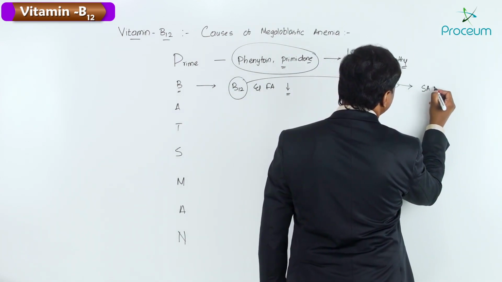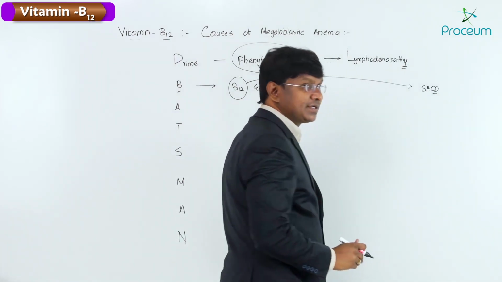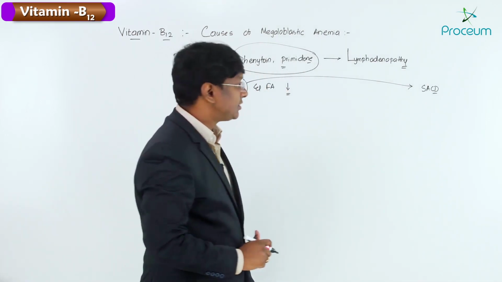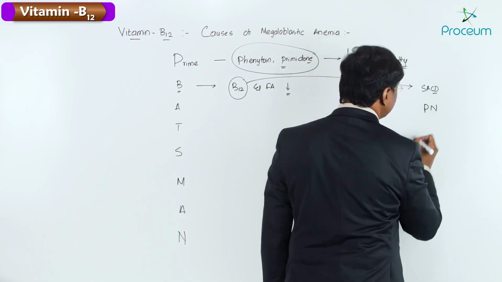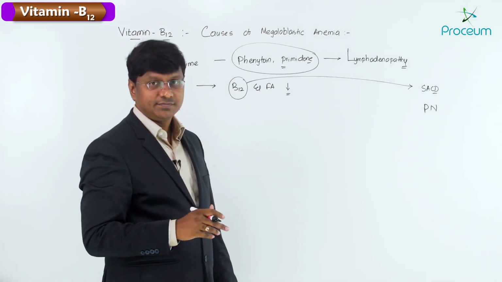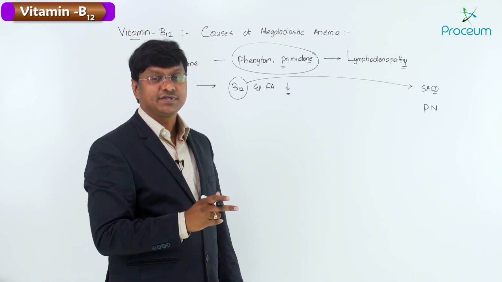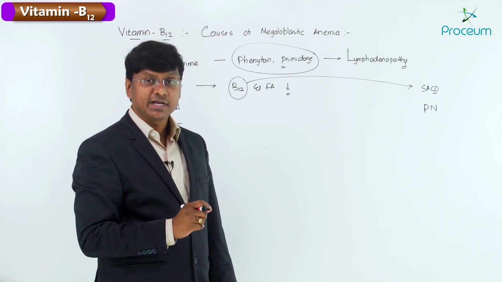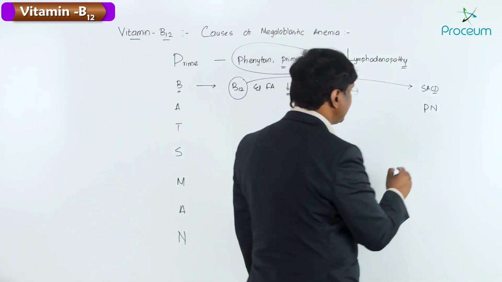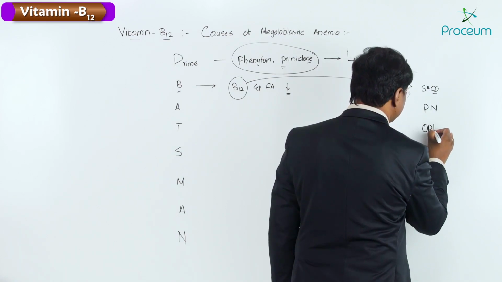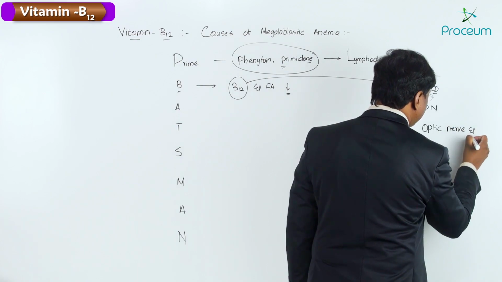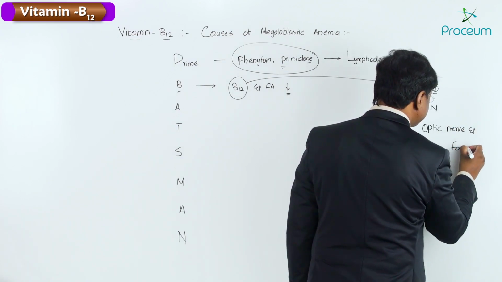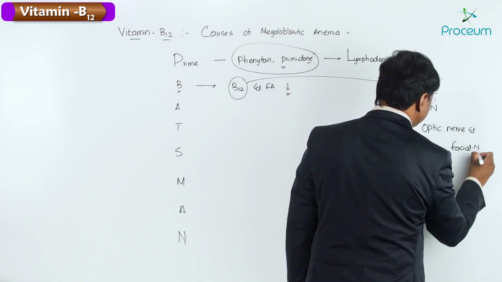The neurological manifestations are, number one, subacute combined degeneration of the spinal cord. There will also be development of peripheral neuropathy, and in case of vitamin B12 deficiency, the cranial nerves are also affected. The important cranial nerves affected are the optic nerve and, to a certain extent, even the facial nerve.